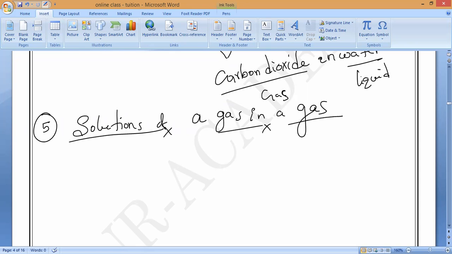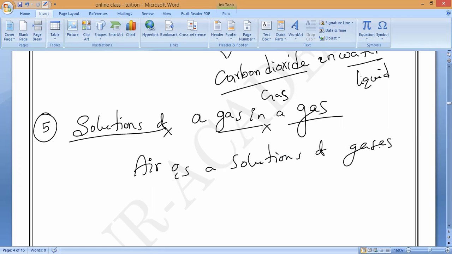Oxygen. Air is the best example. Air is a solution of gases in gas. What are the examples?